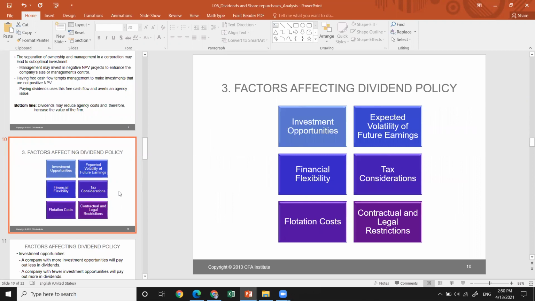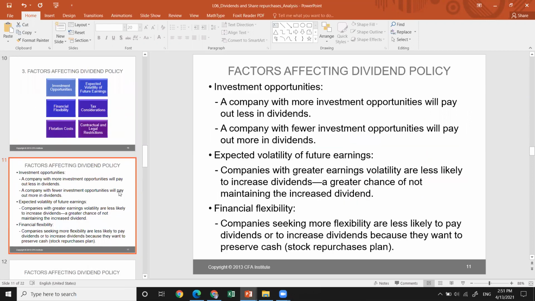And let's go through the factors that affect the dividend policy. There are factors like investment opportunities, financial flexibility, flotation costs, expected volatility in future earnings, tax considerations, and contractual and legal restrictions. Talking about investment opportunities, a company with more investment opportunities will pay out less in dividends. A company with fewer investment opportunities will pay out more dividends.